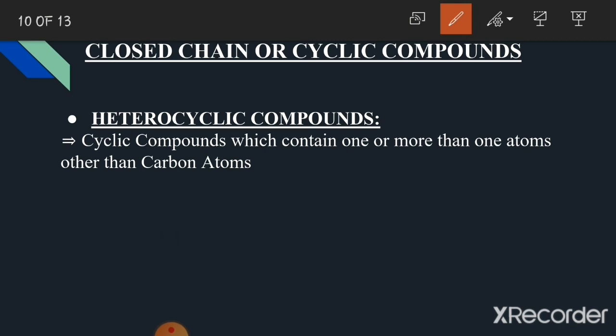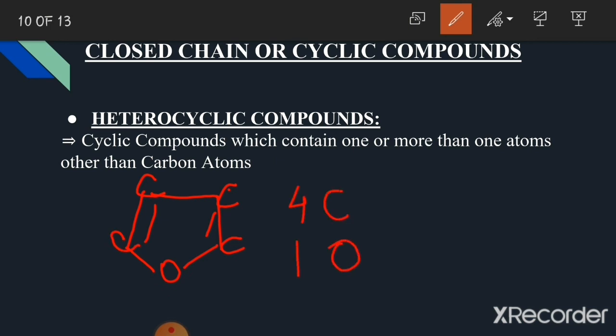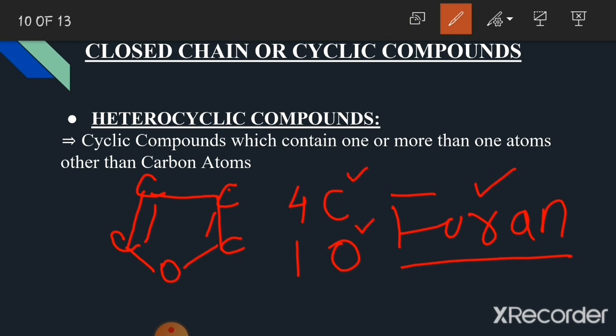Similarly, we will take another example. This is a 5-membered ring, and this ring contains 4 carbon atoms and 1 oxygen atom. This is called furan. Now since furan contains 2 kinds of atoms, carbon and oxygen, in a ring, therefore it is considered a heterocyclic compound.